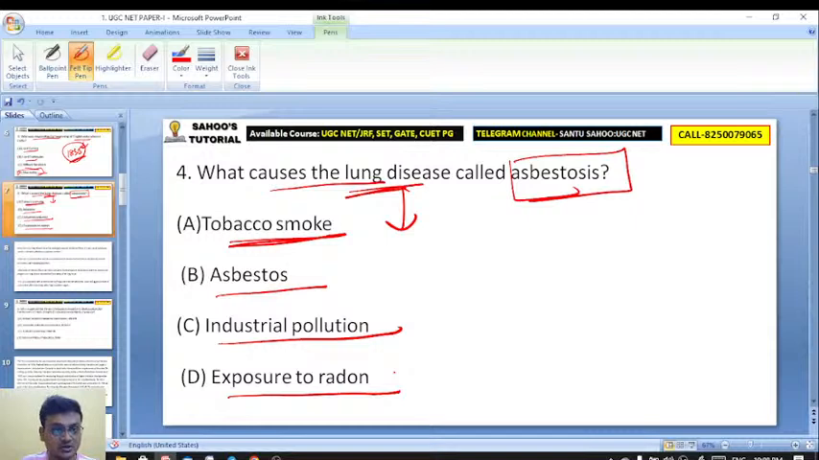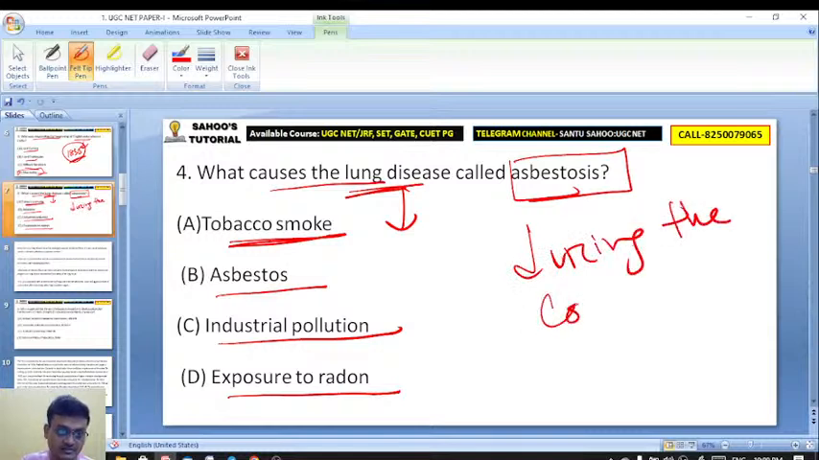What causes the lung disease called asbestosis? Okay, one answer, then another one. Waiting for Sucharita's answer here. And it emits, okay, during the construction it emits.